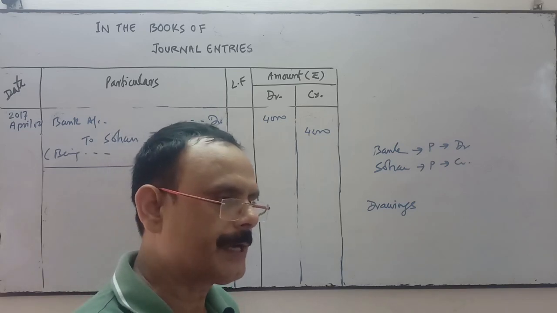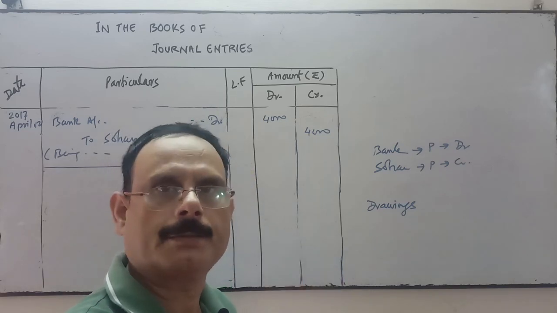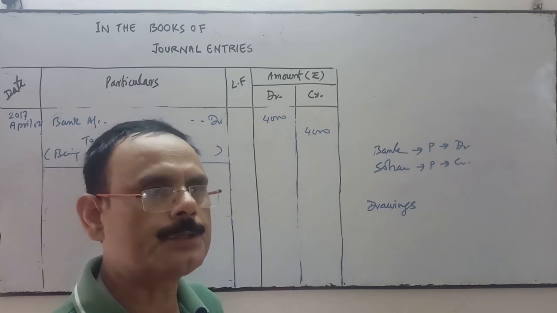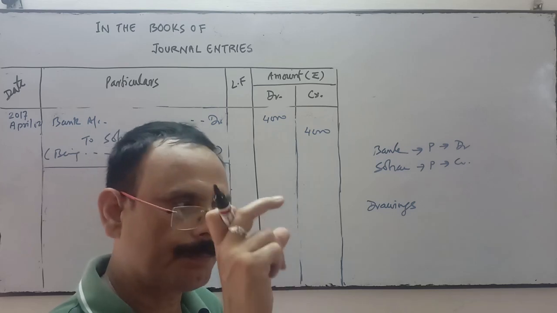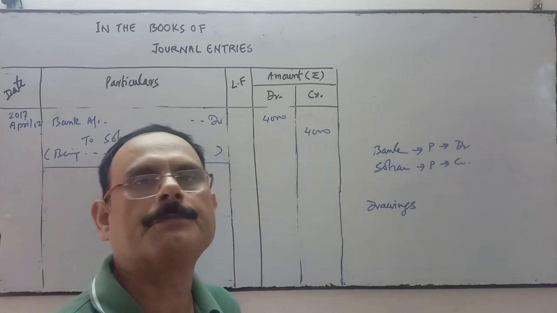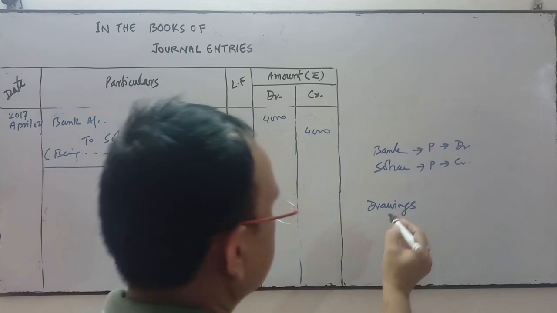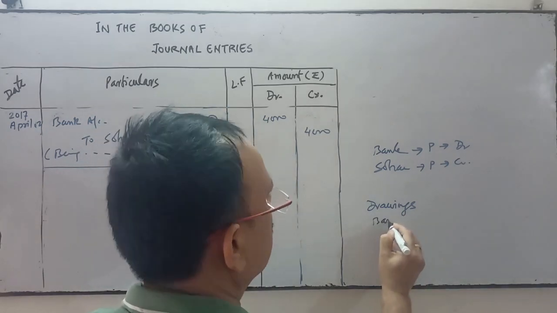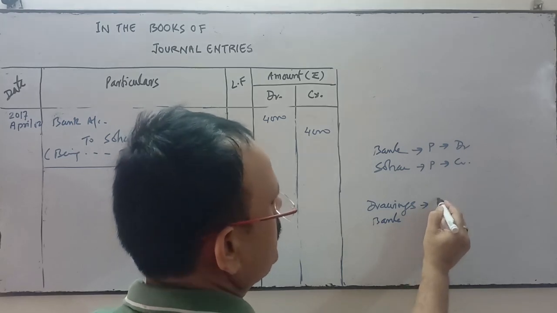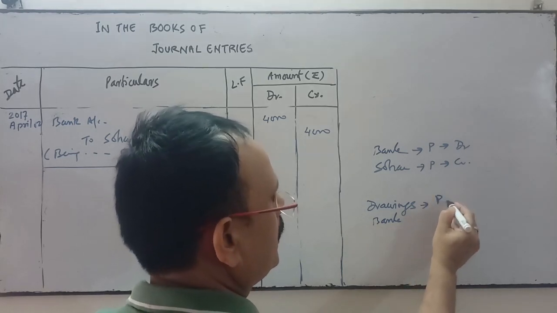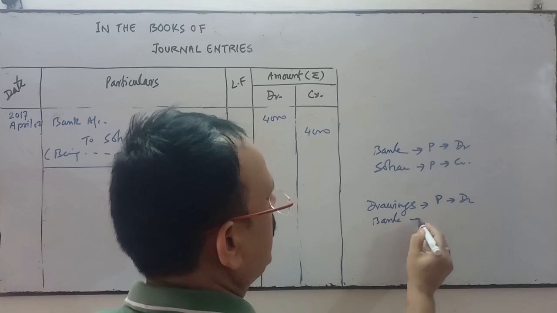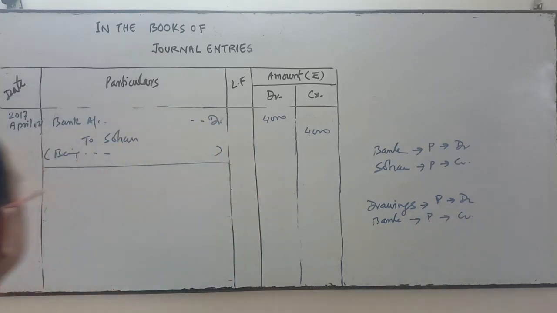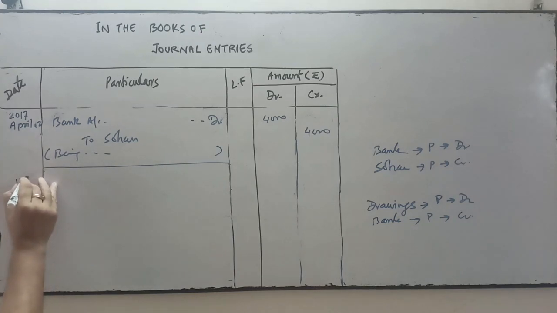Income tax is paid on the individual income. So if the proprietor's income tax is paid by the business, then you can say that the proprietor has withdrawn the money from the business. So drawing account will be debited, and this amount is paid by what? By check, so bank. Drawings is the receiver, comes under personal account, receiver, debit, and bank comes under personal account, giver, credit.